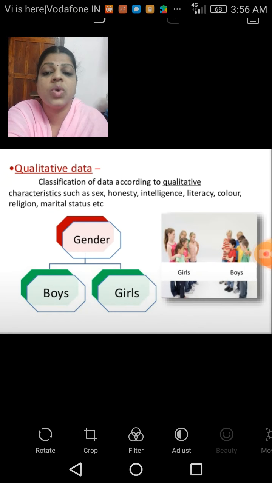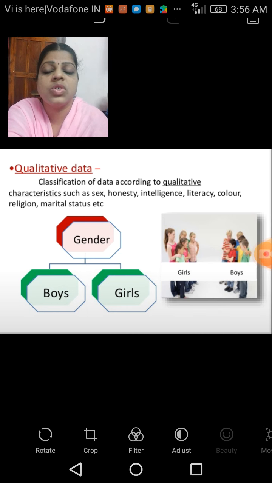Next one is qualitative data. The classification of the data according to the qualitative characteristics. It is the one which is not measurable. And the examples given here are sex, honesty, intelligence, literacy, color, religion, marital status.